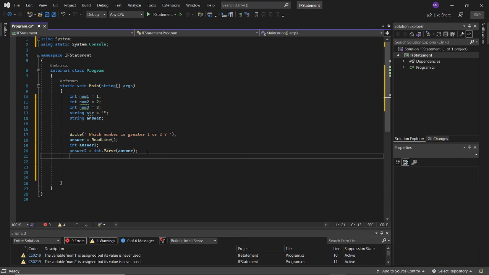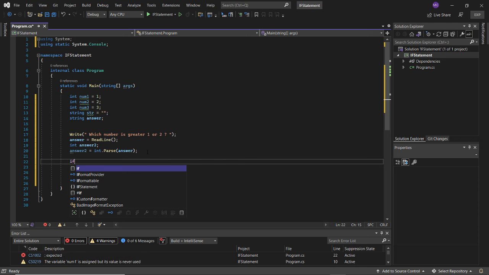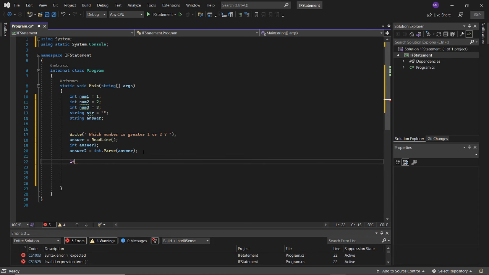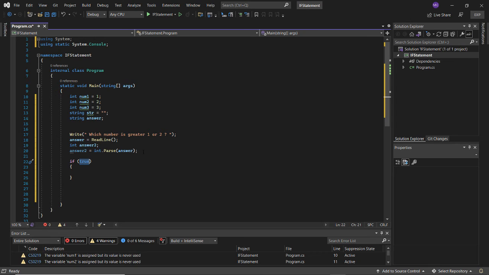Okay, so we'll go to the next line now that I have that there, and we're going to begin with our if expression. So I'm going to use IntelliSense so I can speed it up a little. Oops.